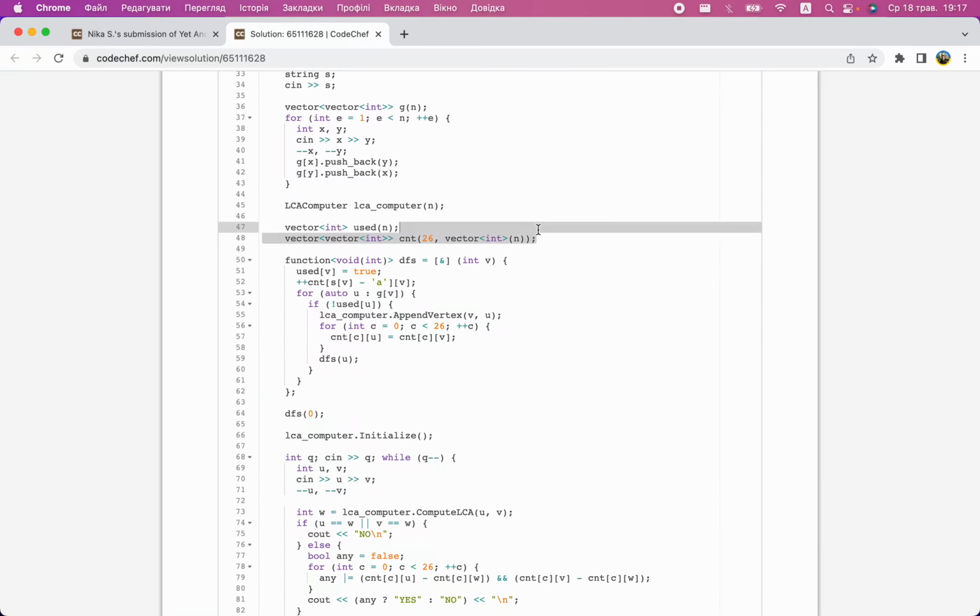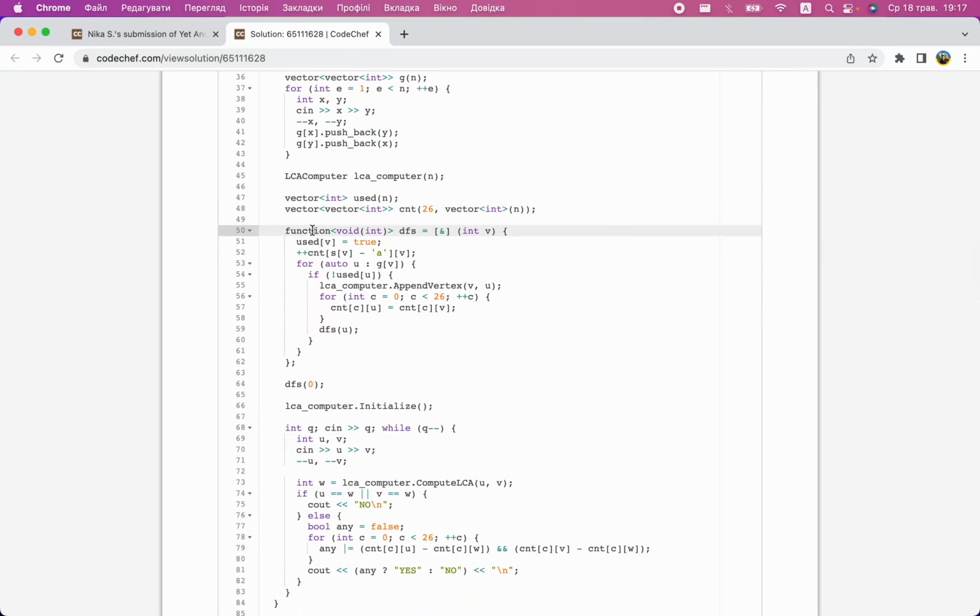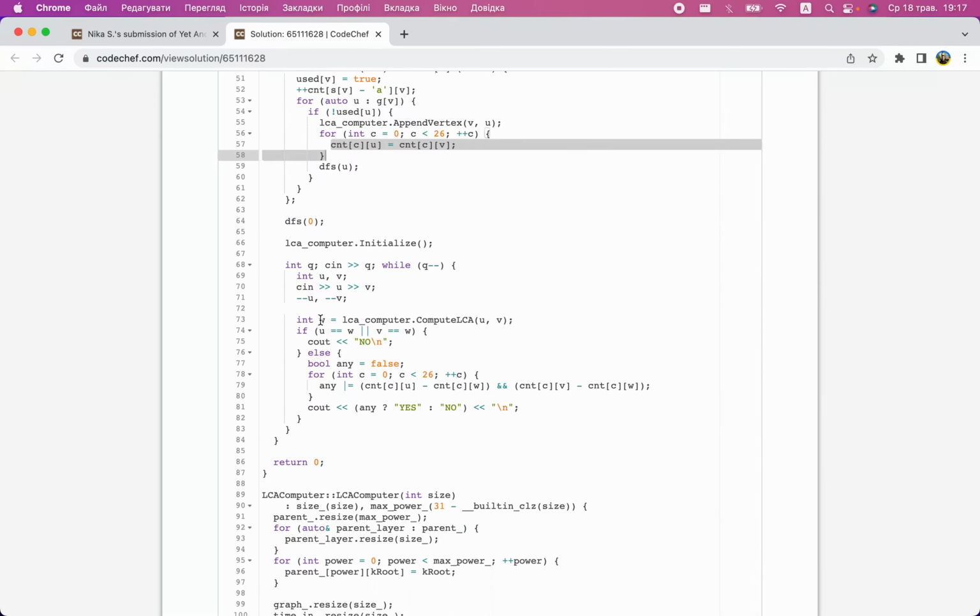But also I count how many times each character occurs on the path from the root to the current location. For this I need DFS. And DFS also helps me orient the edges so I can add them straight away. So counting characters on the path from the root to the current vertex is not hard. You can probably do it yourself.